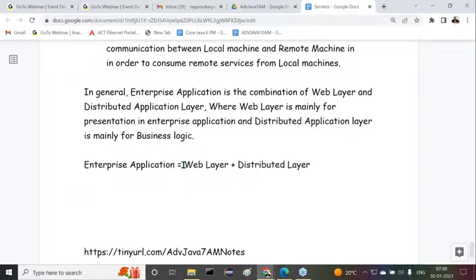Now let's come to one simple example. I want to take one simple example through which I'll explain to you, so that you can understand what is the role of the web layer and what is the role of the distributed layer. Right, sir. Now observe carefully.